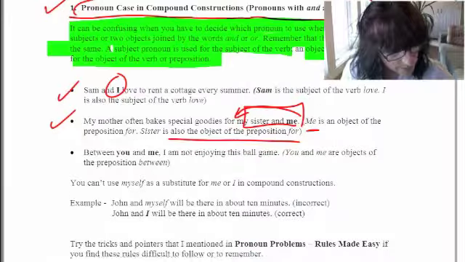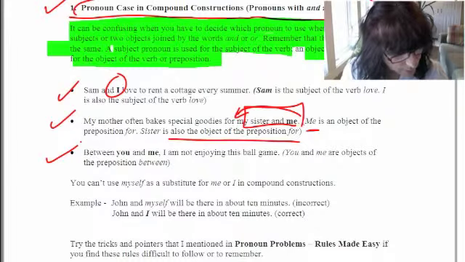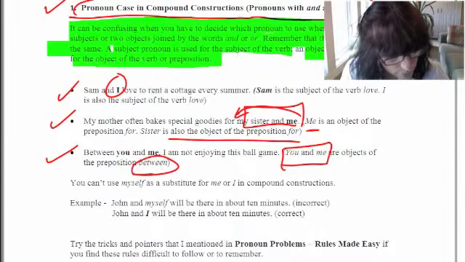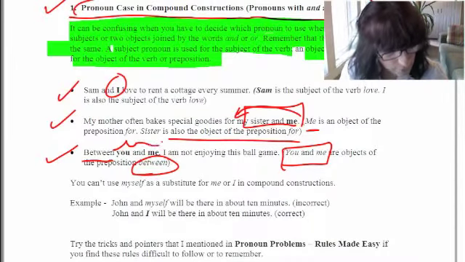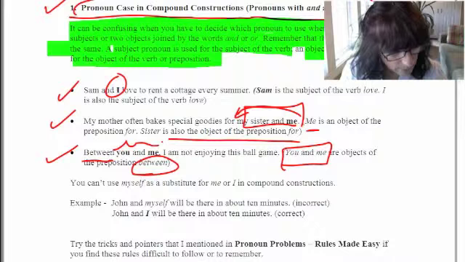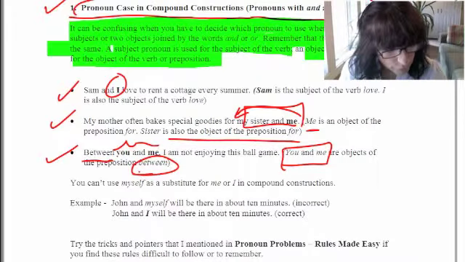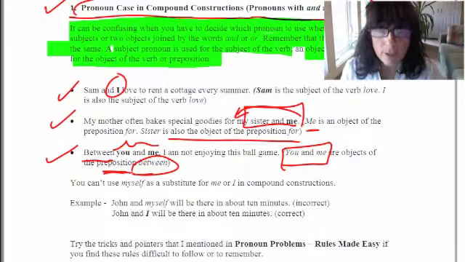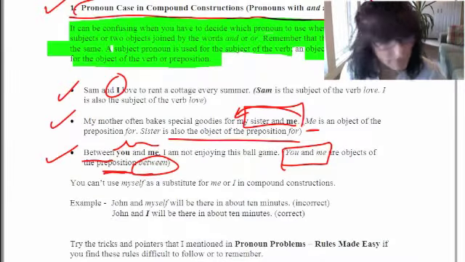And then the third example: between you and me, I'm not enjoying this ball game. You and me are both objects of the preposition between. Between is a preposition, and these are objects of the preposition, you and me. If you're uncertain how to pick out prepositions, please take a look at my video on prepositions. You'll find that very helpful.